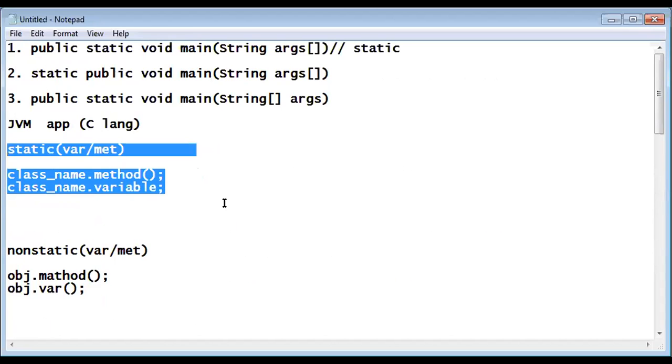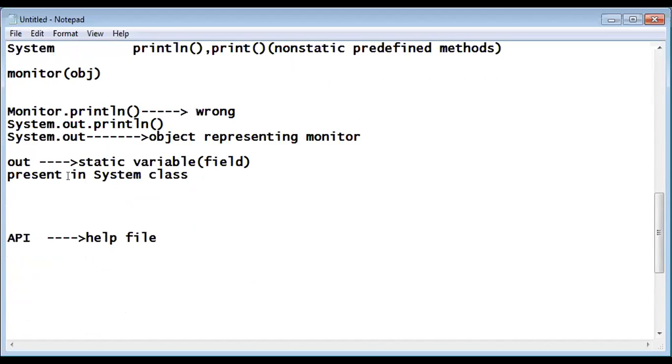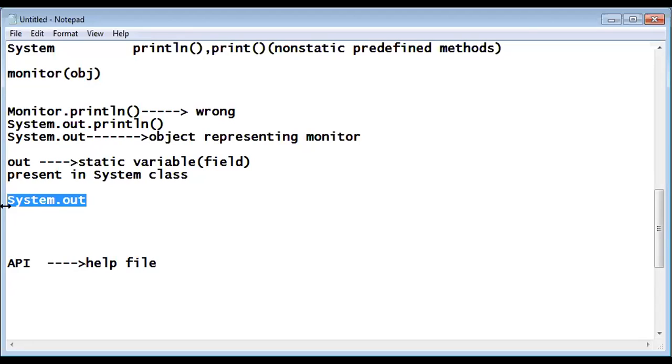Using the class name. Yeah, that's why System.out. System is a class, you only told me right now. And out is a static variable. How to invoke static variable out? System dot, using the class, out. System dot out. And as a whole, system dot out is called what? An object, representing your monitor.